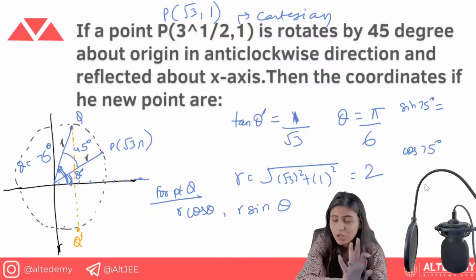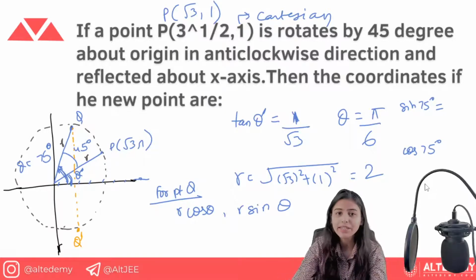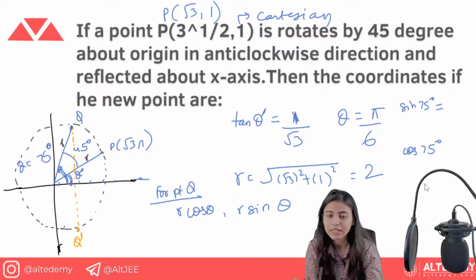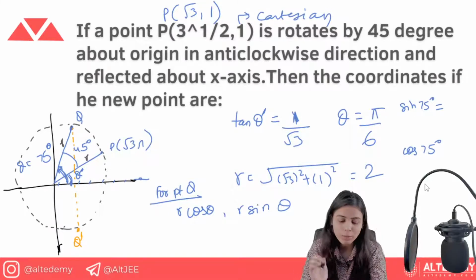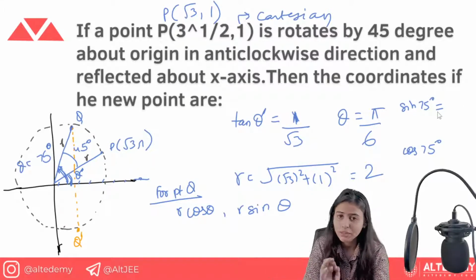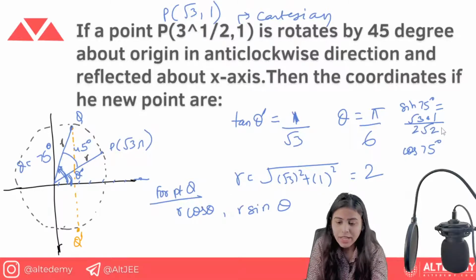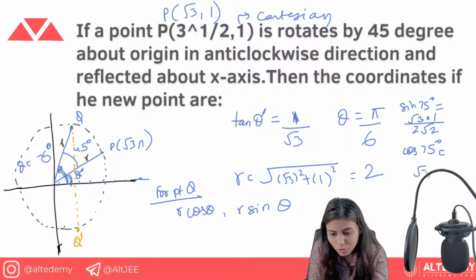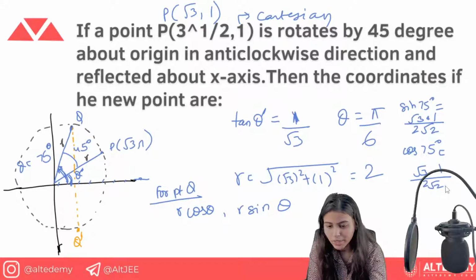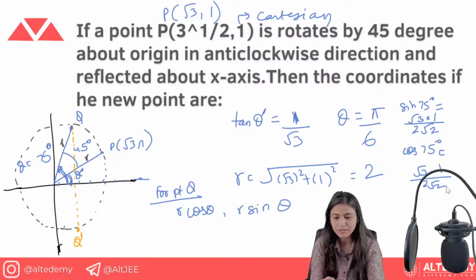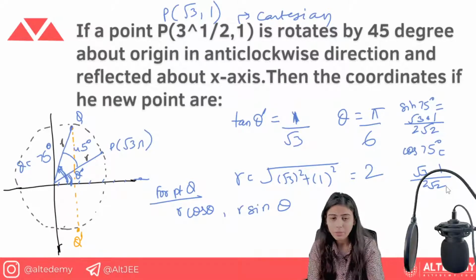So for anyone who does not know, let me just tell you, you need to know the 75 degree value as well as the 15 degree value, because most of the time an angle is given as 30 plus 45 or 45 minus 30. You should remember all these values. I will derive it in the trigonometry chapters, I will not go deep there. I'll just tell you the values: sine 75 degree is root 3 plus 1 upon 2 root 2, and cos 75 degree is root 3 minus 1 upon 2 root 2.